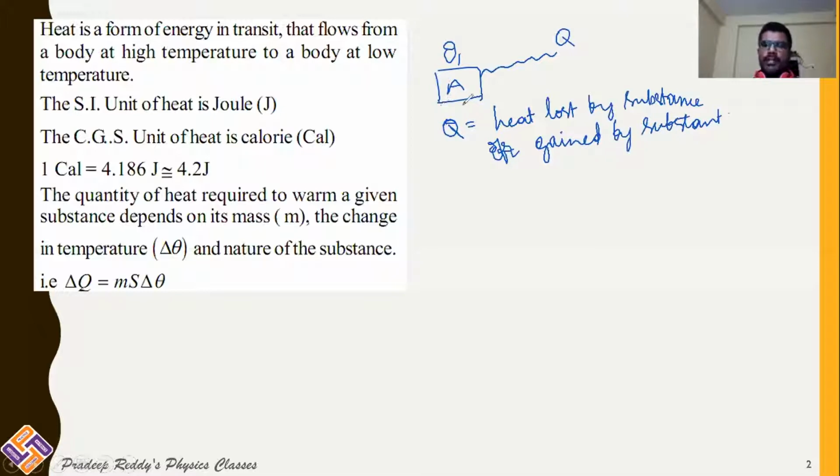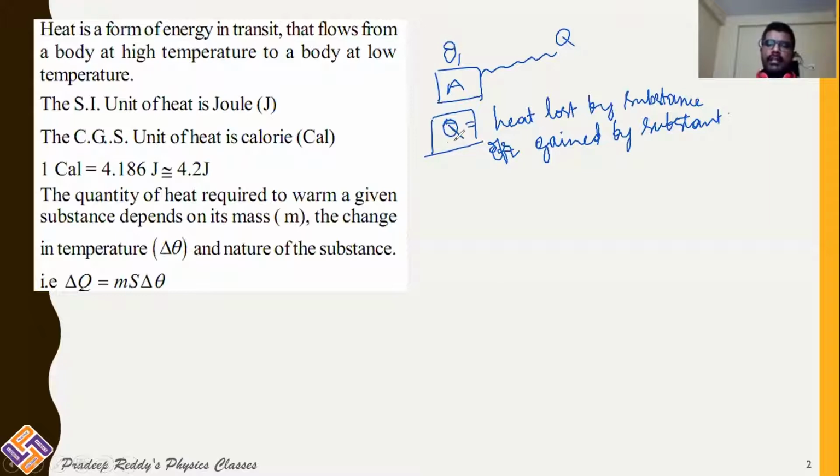Suppose the object is kept in surroundings such that its temperature is greater than the surroundings' temperature, it loses its heat energy. Suppose the same substance is placed in surroundings where the surroundings' temperature is greater than the substance's, in such a case it absorbs heat energy. So Q is represented as heat lost by the substance or heat gained by the substance.